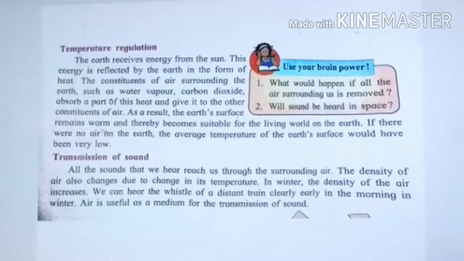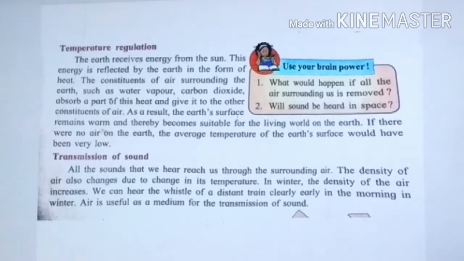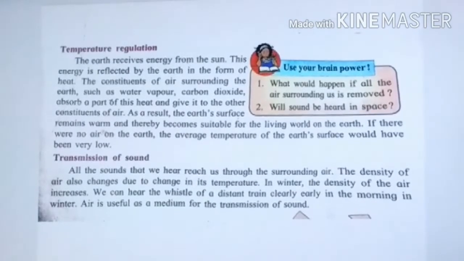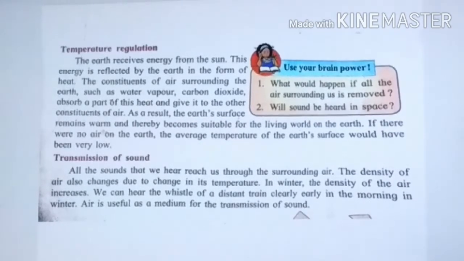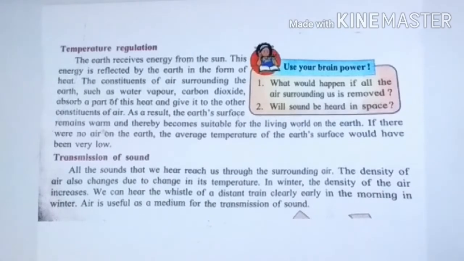So now we will see what temperature regulation means, and what transmission of sound is. Okay, so temperature regulation: as you all know, the earth receives energy from what? Sun. Okay, so the sun is our primary source of energy. This energy is reflected by the earth in the form of heat.